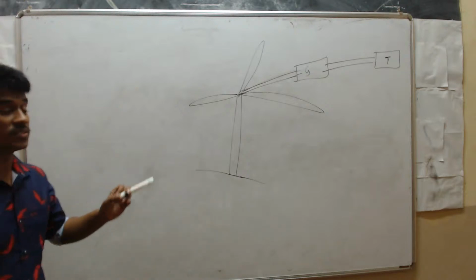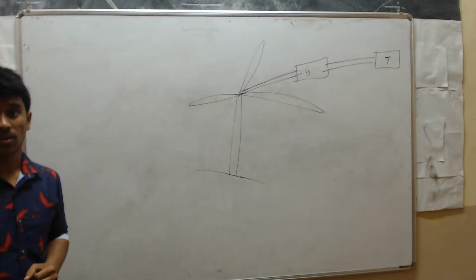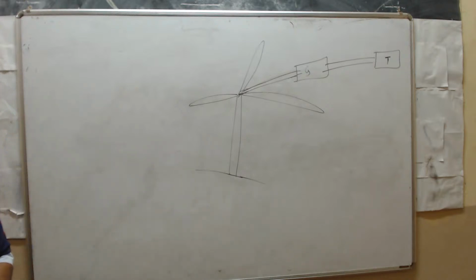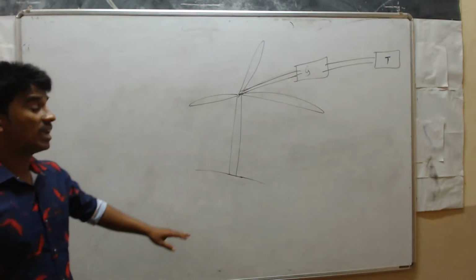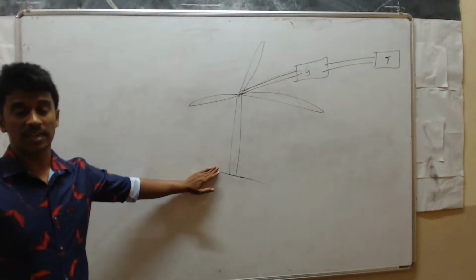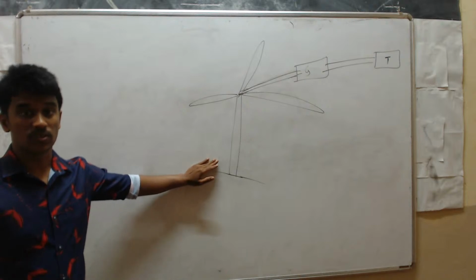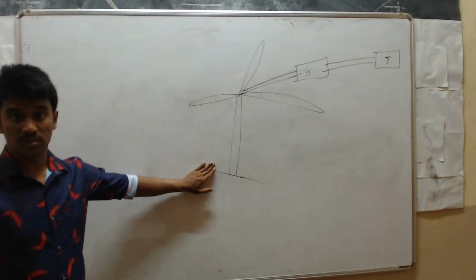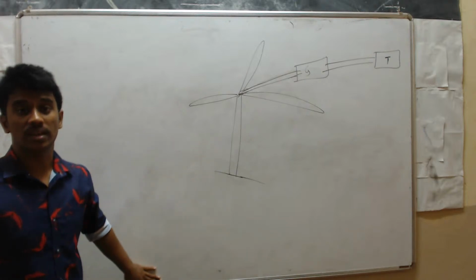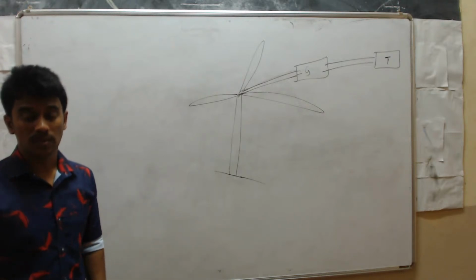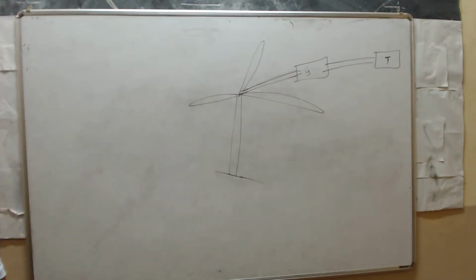Then what are the disadvantages? See, it has a lot of disadvantages, and it is highly expensive. And we can't use this wind energy everywhere. First, wind energy farms can be established only where the minimum velocity of wind is 15 km/h. This velocity is not available everywhere.